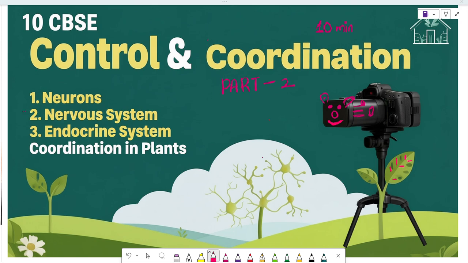Now the first topic was the neurons, and the second topic is the nervous system. This is the topic we are going to concentrate on here. What is the nervous system? How is it divided? What are the functions involved? We will discuss that, and next we will go to the third topic, the endocrine system.